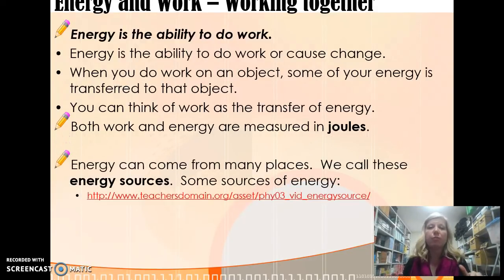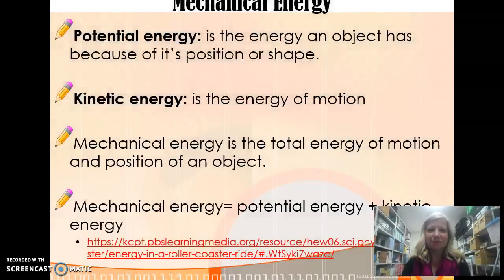So you can get energy from lots of places. We call these energy sources, where we get our energy. I want you to pause this screencast, and on Google Classroom there is a link to this video, the link that has Teacher's Domain, energy source in it, and I want you to watch that. It's about a 6-minute video talking about energy sources, electrical, different things like that. So go ahead and pause this screencast to watch the video. Did you enjoy the video?